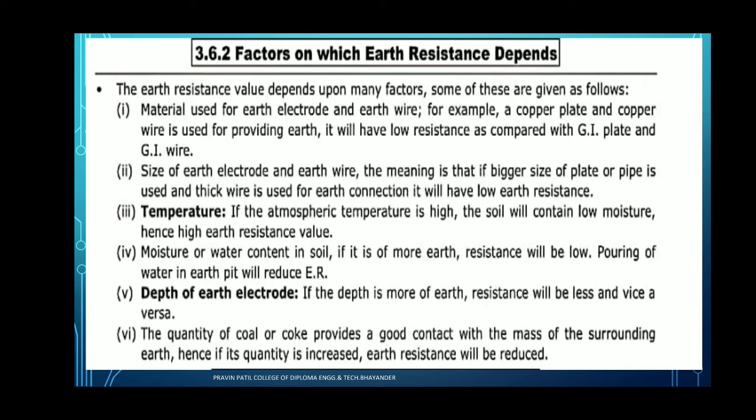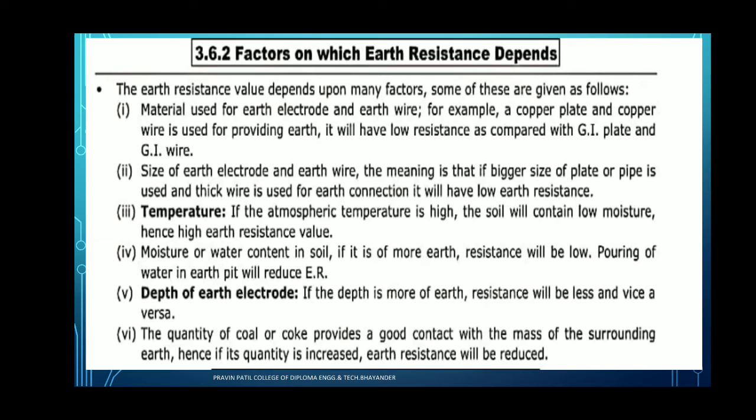It will have low resistance as compared to GI plate and GI wire. Next point, size of the earth electrode and earth wire. The meaning is that if a bigger plate or pipe is used and thick wire is used for earth connection, it will have low earth resistance.